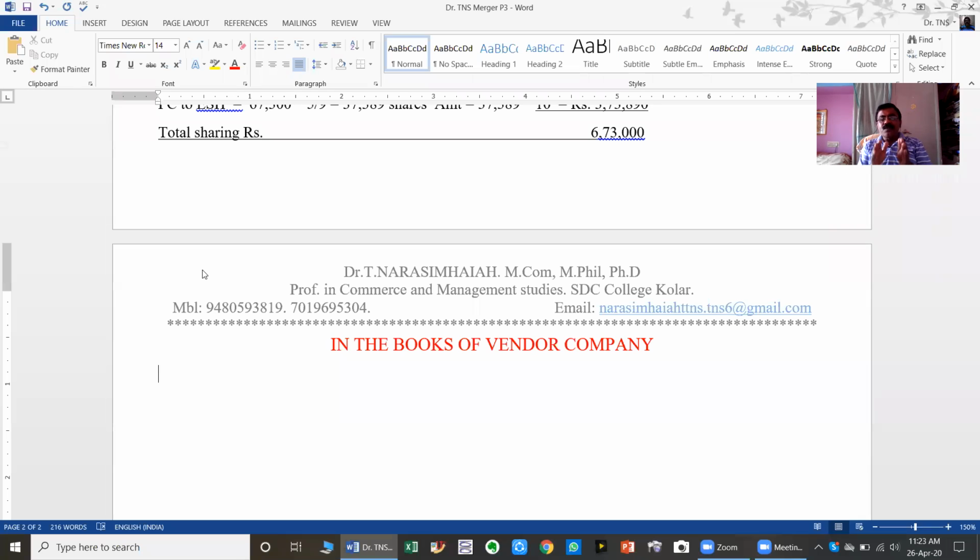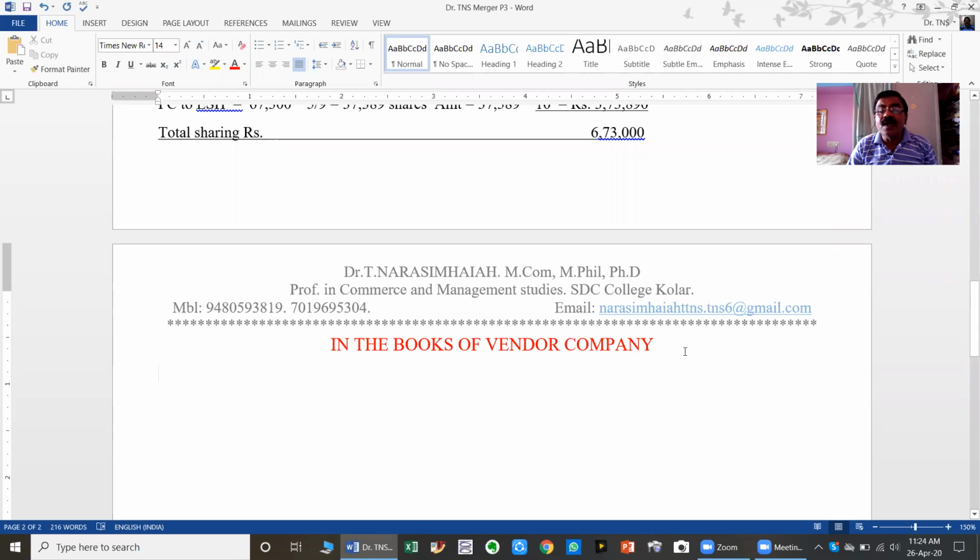Opening entries and balance sheet will not come in the vendor company. In the vendor company, we are just going to pass the journal entries, that is closing entries, or prepare the ledgers, that's all. Balance sheet does not come there because a balance sheet is nothing but a statement of assets and liabilities. When the vendor company has sold all its assets and liabilities, there are no assets and liabilities to present in the balance sheet. Therefore, balance sheet is not applicable. The accounting procedure in the vendor company is passing of closing entries. Vendor company is going to close, purchasing company is going to open. So therefore, closing entries and closing ledger accounts in the books of vendor company. So you are directed to prepare the ledger accounts.